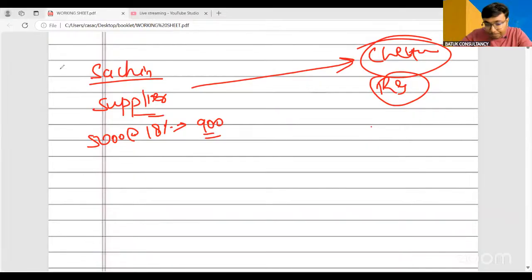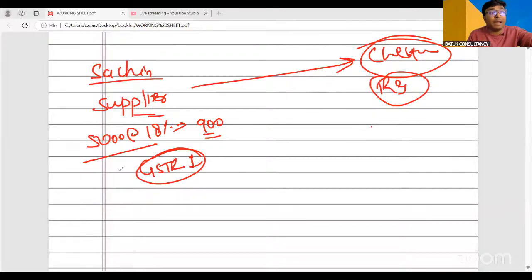So the government has designed one specific mechanism, and through that mechanism the government is saying that we are going to provide you one specific return that is called the GSTR 1 return, and in that return, Mr. Sachin, Mr. Supplier, you just need to show the supply which you have made invoice-wise. Now, I had made that sale of 5,000 rupees to Mr. Chetan. I just need to provide the invoice-wise entry: the GSTN of Mr. Chetan, I have provided the service for 5,000 rupees, and this 900 is the GST amount. That is the detail I just need to submit in this return.